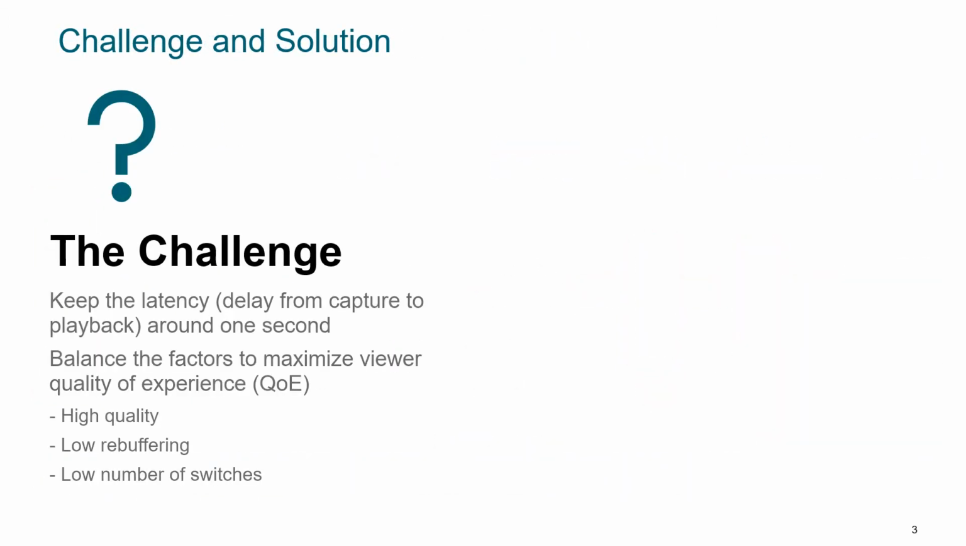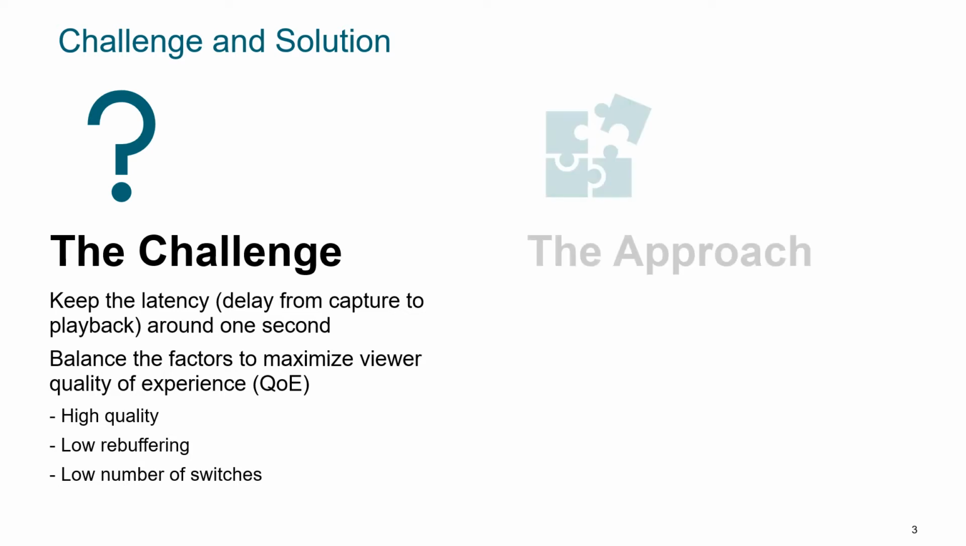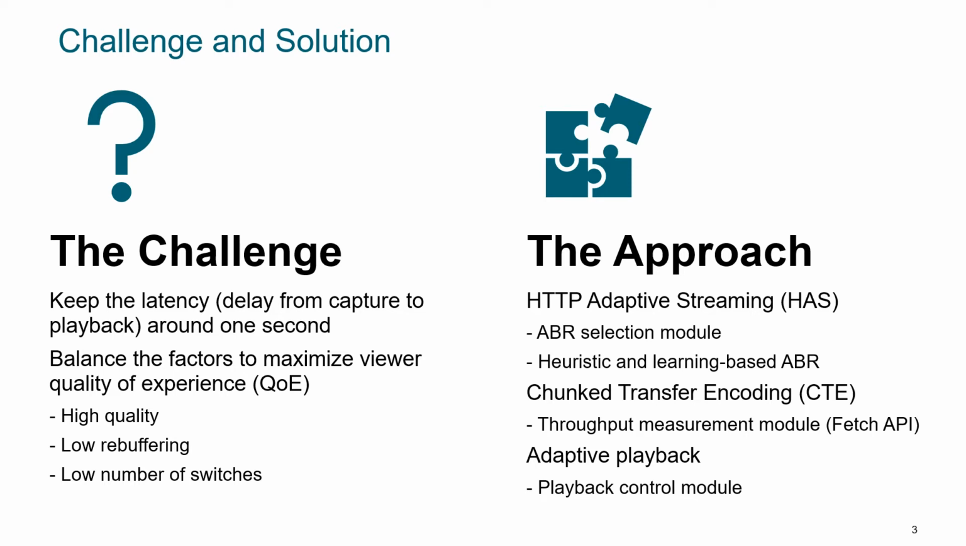The challenge requires solutions to handle low latency live streaming. Solutions should be able to keep the latency to around 1 second while being able to balance the other factors to maximize viewers' quality of experience, commonly known as QoE. Some of these QoE factors include maintaining high video quality, low rebuffering, low latency, and low quality switches. The approach that we take is that we revisit the entire adaptive streaming system and extend selected components that would help us achieve such low latency performance.